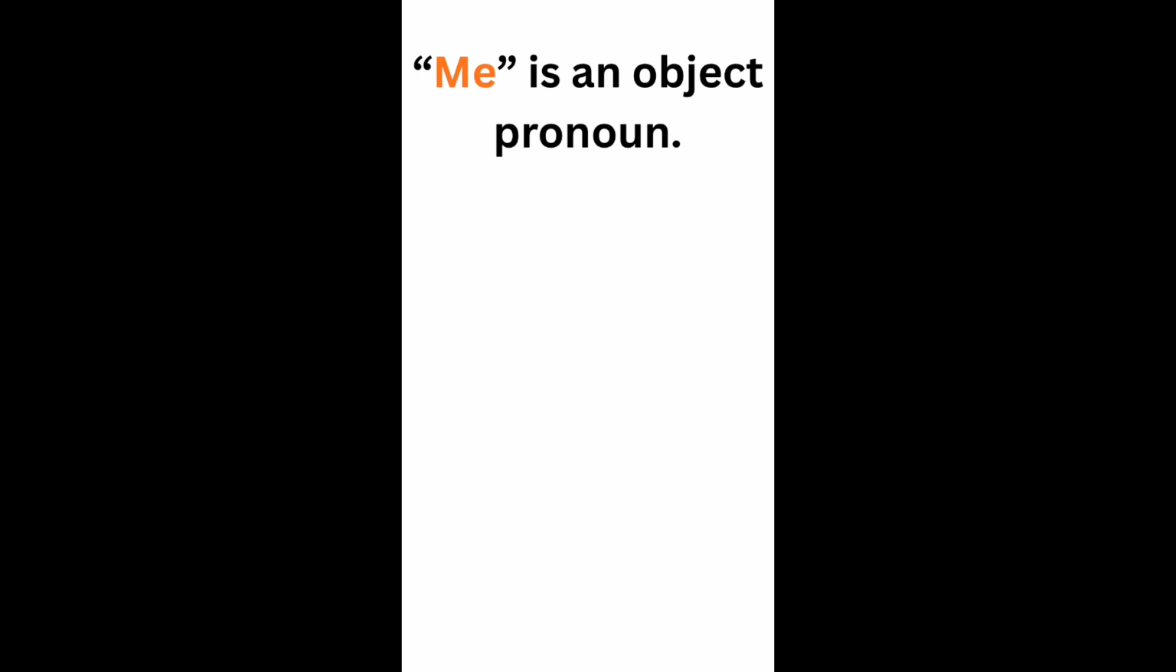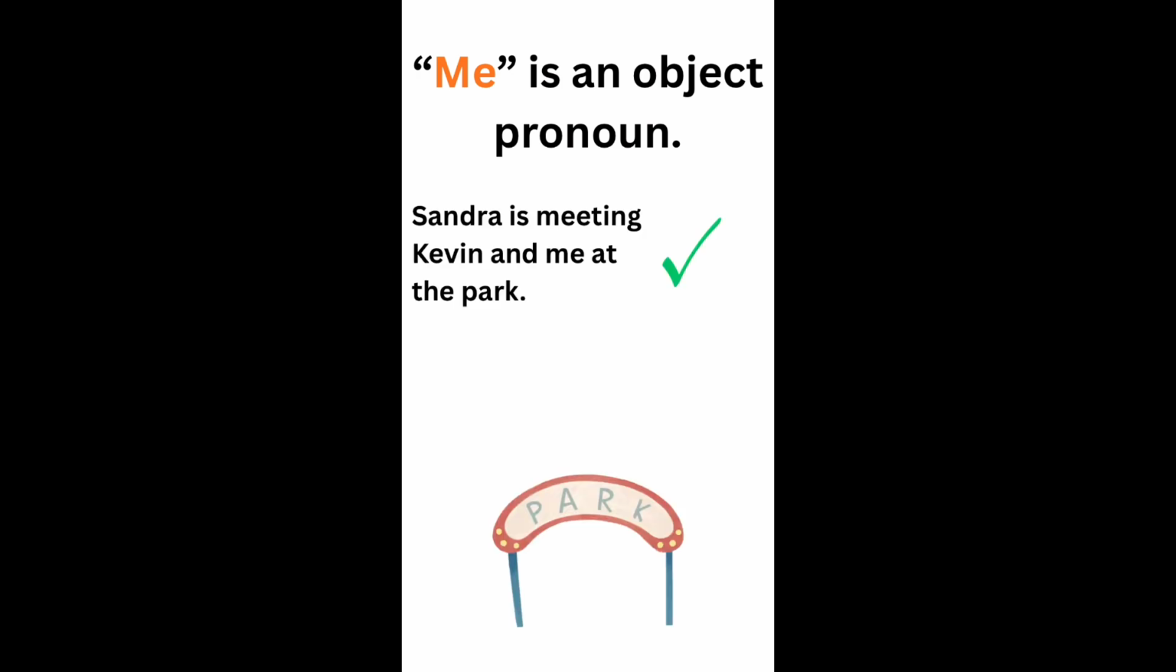Me is an object pronoun. Say, Sandra is meeting Kevin and me at the park. Don't say, Sandra is meeting Kevin and I at the park.